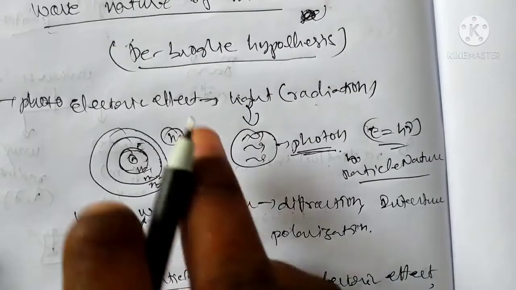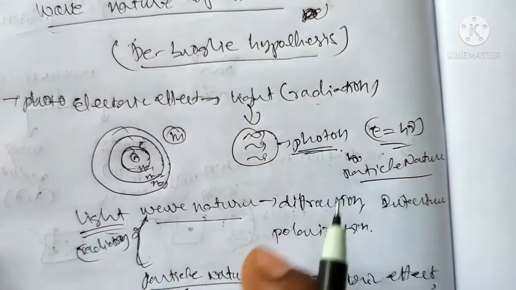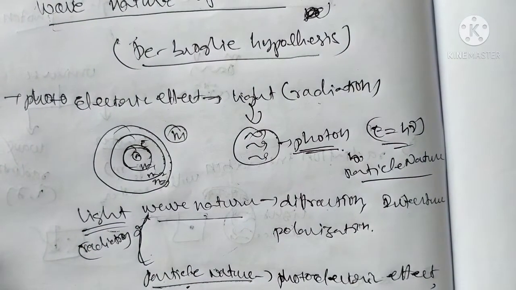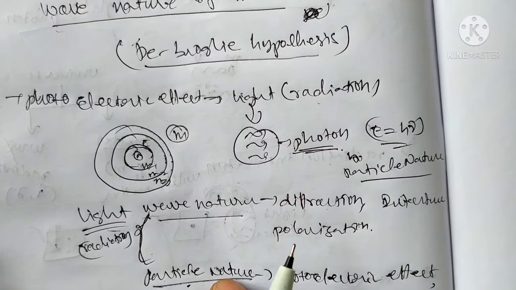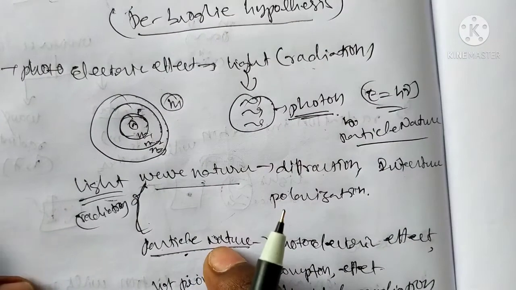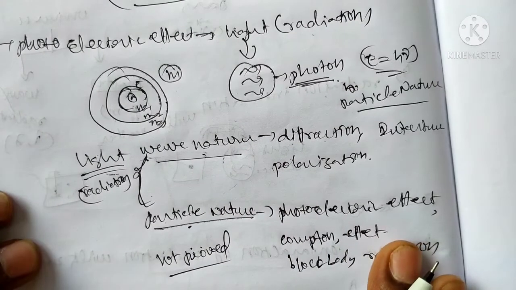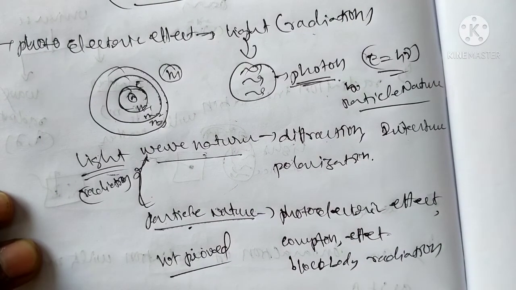Now de Broglie studied the same properties, the photoelectric effect and Compton effect, that is the dual nature of the particle, a photon having dual nature. That is the de Broglie nature.